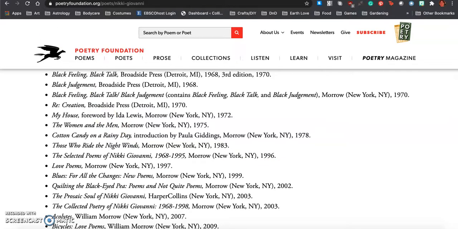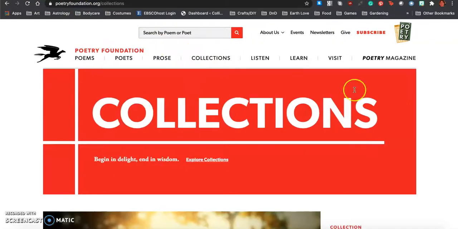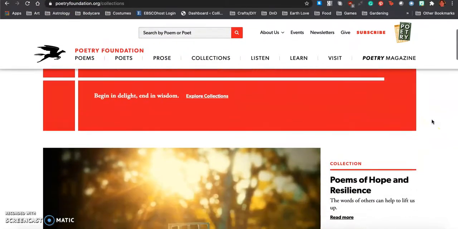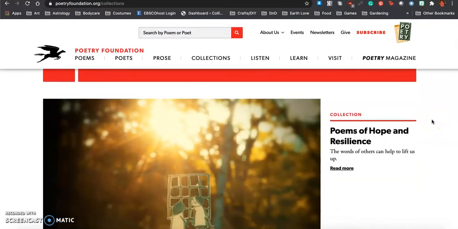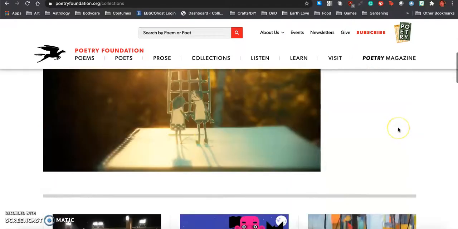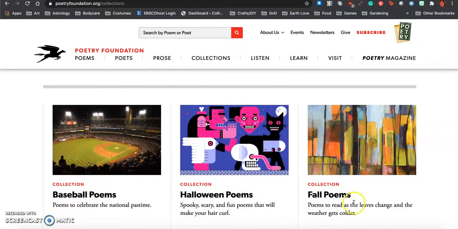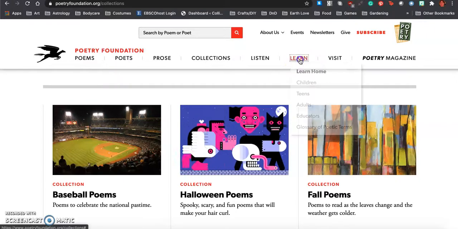I'd like to point out a few other ways that you can discover poems of interest. If we click on collections here, we are brought to a page that has groupings of poems under various themes. So we've got hope and resilience, Halloween, baseball, and this can be a really great way to browse different themes of poems.